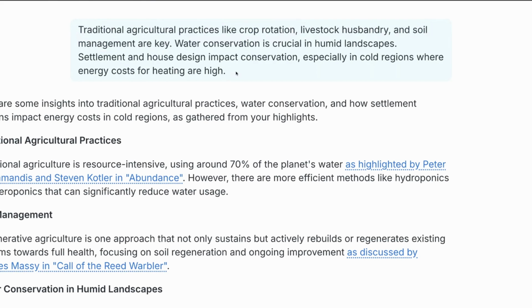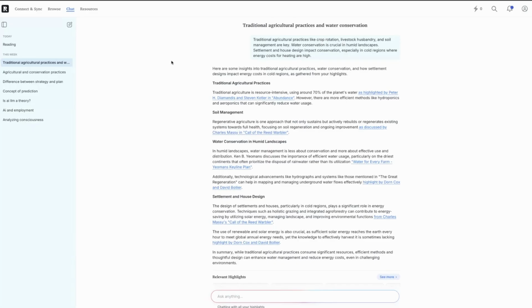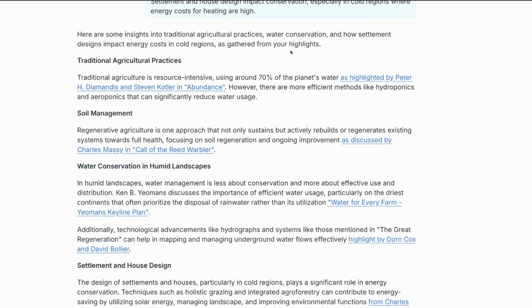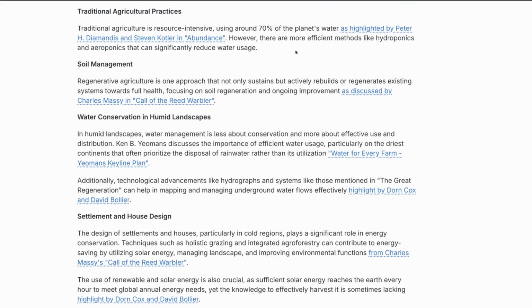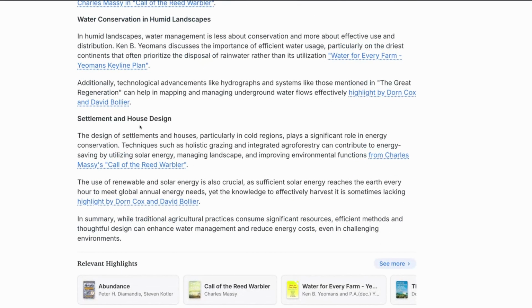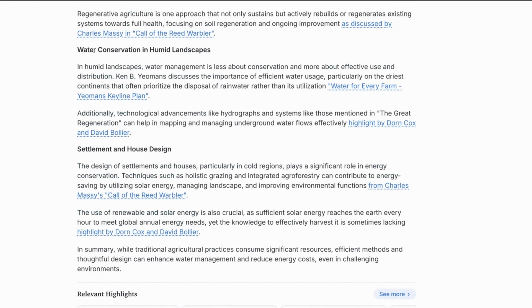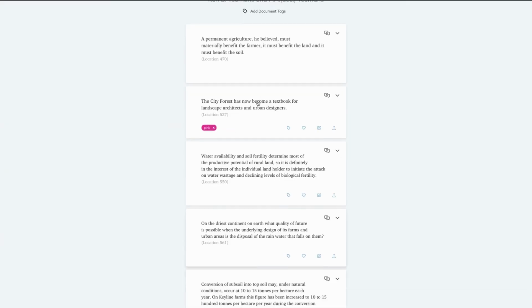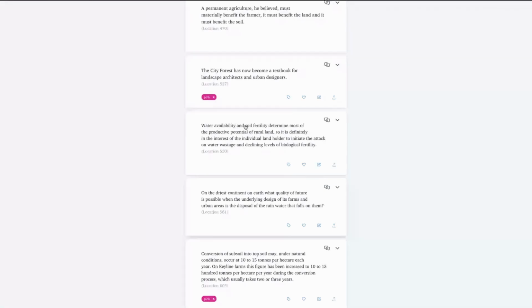So all I did was feed my note to Readwise chat. What it did was, it says, well, here are the insights into traditional practice and water conservation from your highlights. And then it gives you all of the different citations, which is super cool. Again, here's one from Water for Every Farm. And if I click on that, it's going to open over here. It's going to show me the exact quote. I can go all the way back to my original highlight.